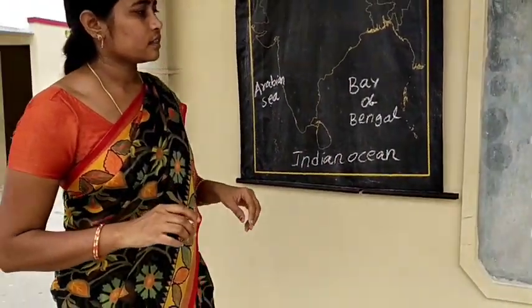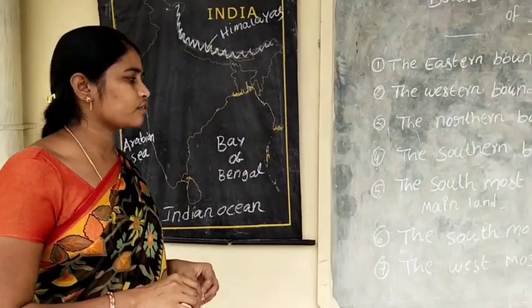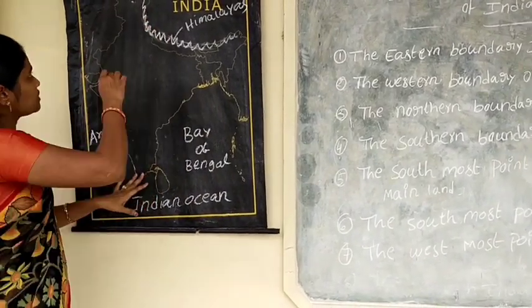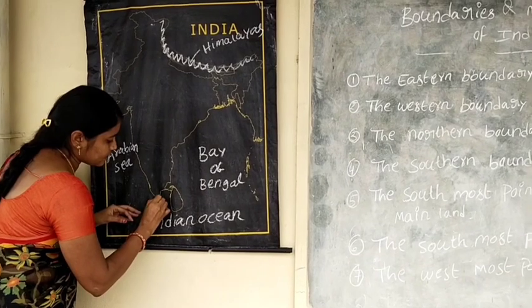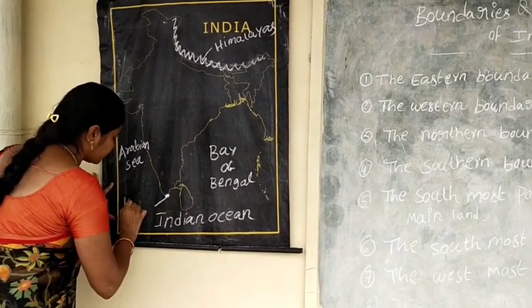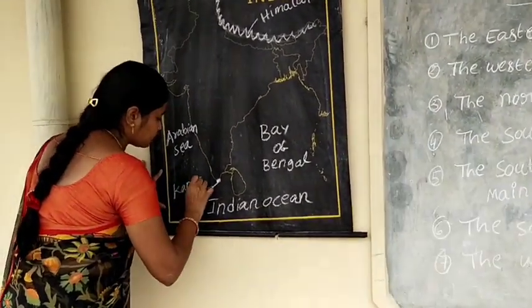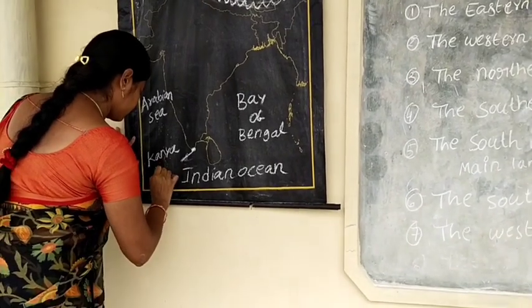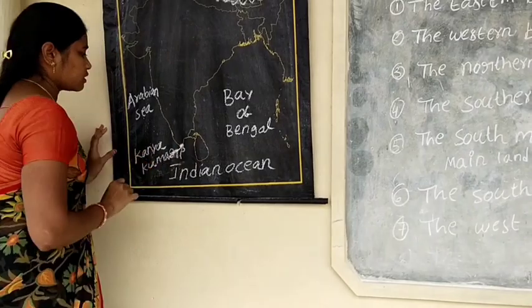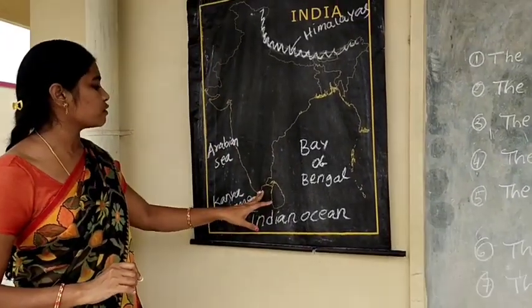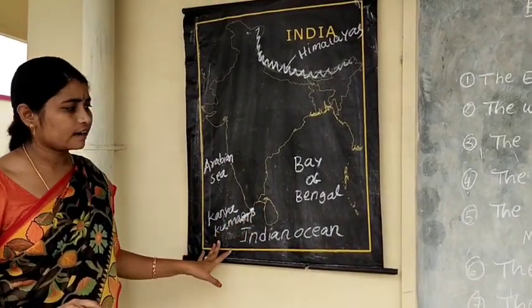Next one, the southmost point of India's mainland is Kanyakumari.